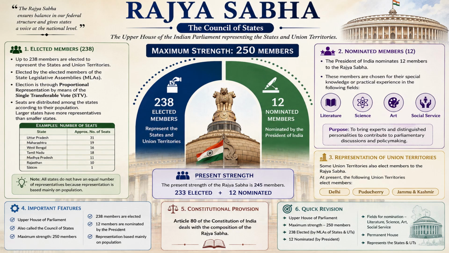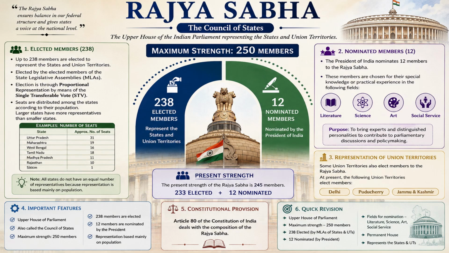The election is done by proportional representation, and it follows the process of single transferable vote. Out of the 250 members, 238 are elected and the rest 12 are nominated. As per the nomination, the President of India is the one who nominates the 12 members.